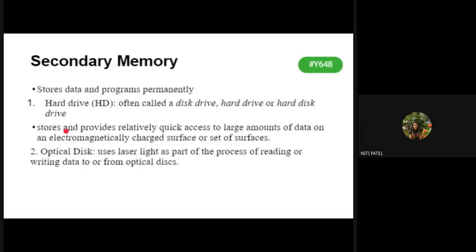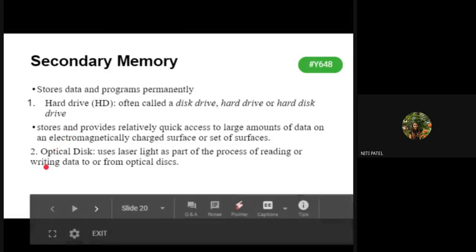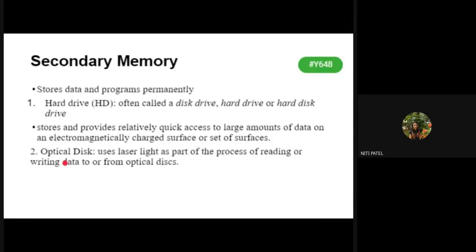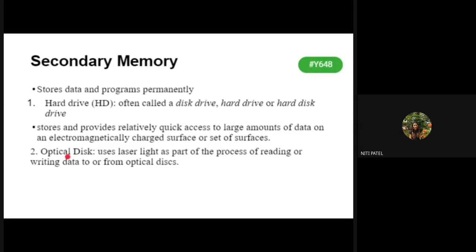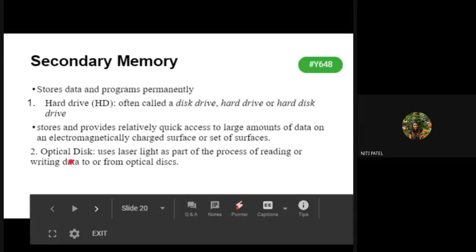So which are the two devices that are being explained over here are hard drive. That is nothing but your hard disk. Okay, you might have been studied this in your CPM. The place where the hard disk is inserted is called as HDD. What is that HDD? Hard disk drive. The place where your hard disk is being inserted. And then you have CD drive or a floppy drive. Floppy drive was being seen in the olden computers. Now they are being replaced only with the CDs. So the optical disc, what are those optical discs? They are nothing but CDs and DVDs. So your CD and DVDs are termed into a category called as optical disc. So both of them are considered to be as a secondary memory.